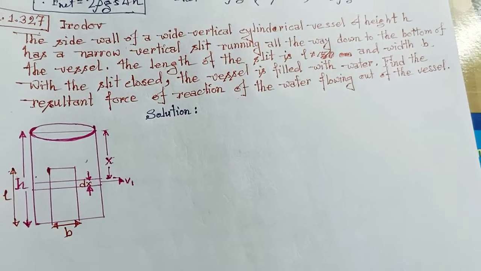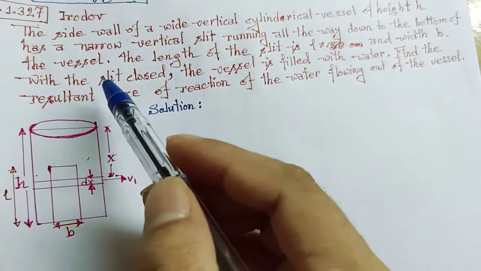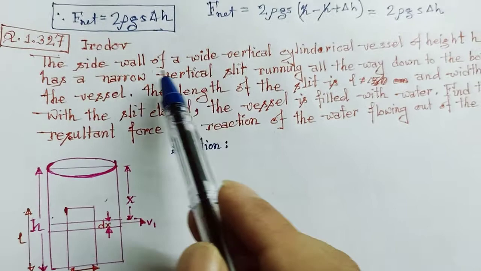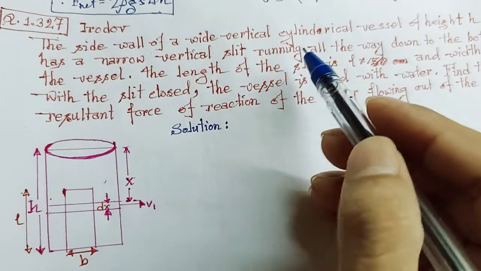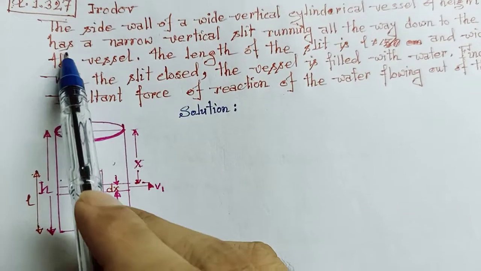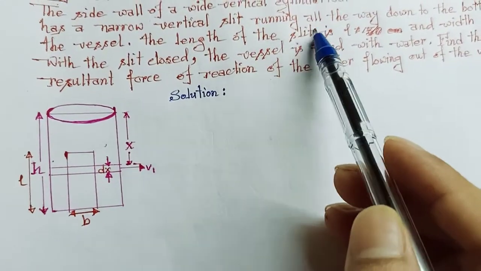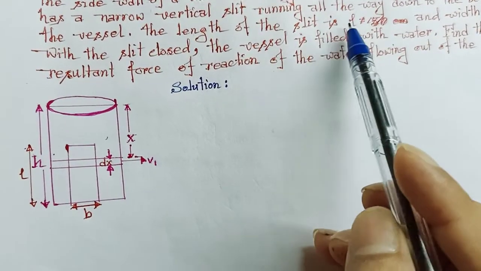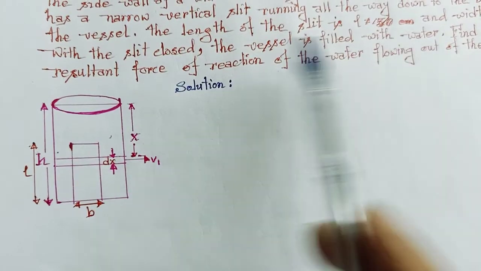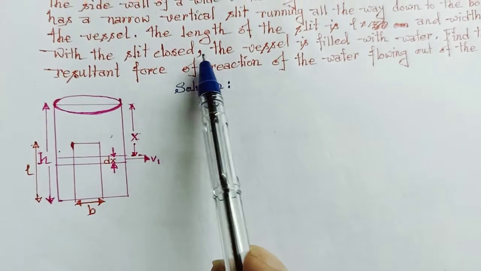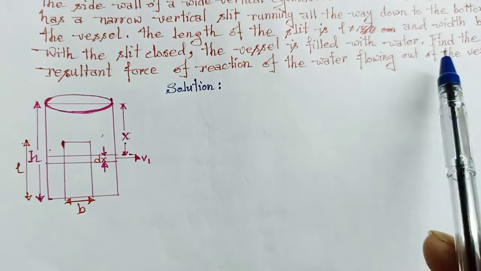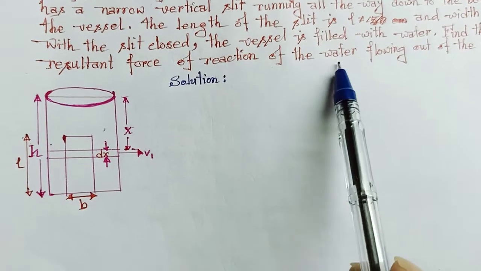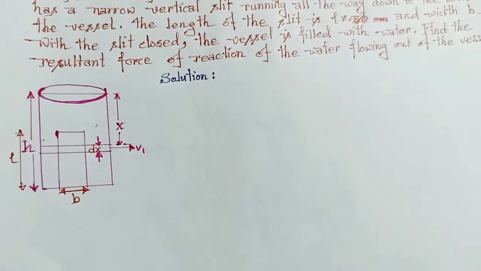Here is the question from Irodov, question number 1.237 from hydrodynamics or fluid mechanics. In this question, it is given that a wide wall of a wide vertical cylindrical vessel of height h has a narrow vertical slit running all the way down the bottom of the vessel. The length of the slit is L and the width is B. With the slit closed, the vessel is filled with water. Find the resultant force of reaction of the water flowing out of the vessel.